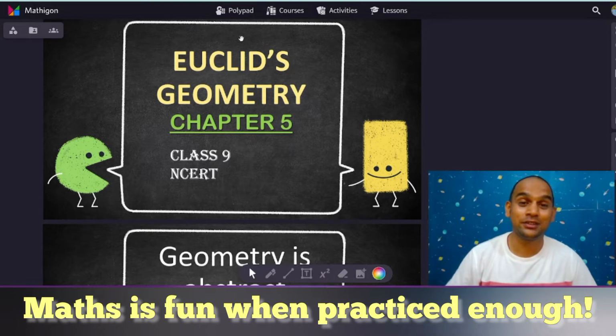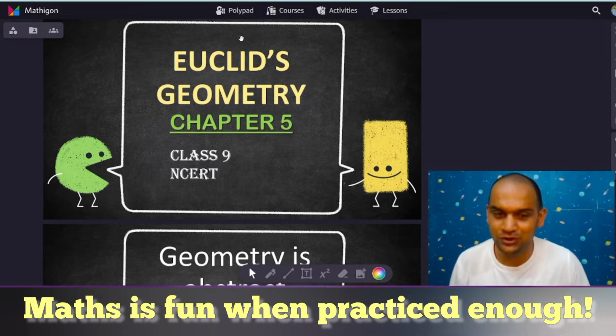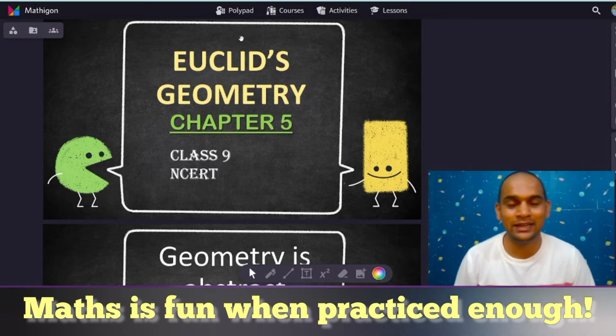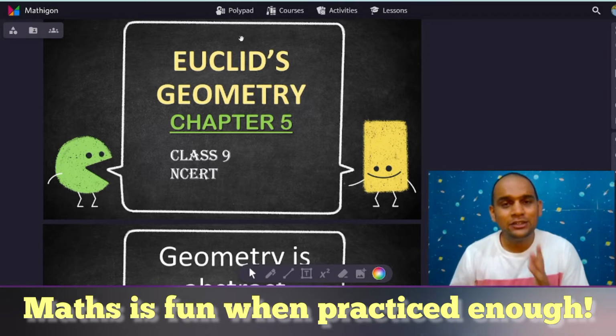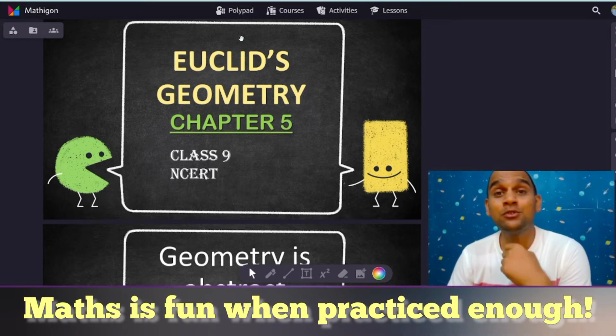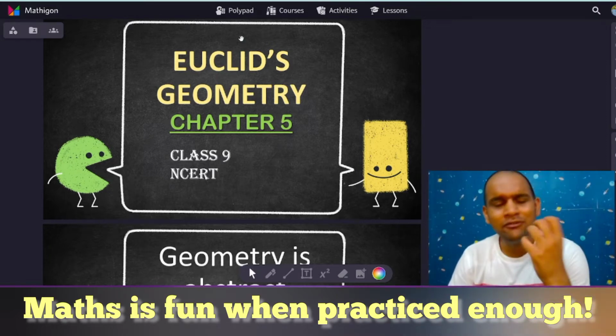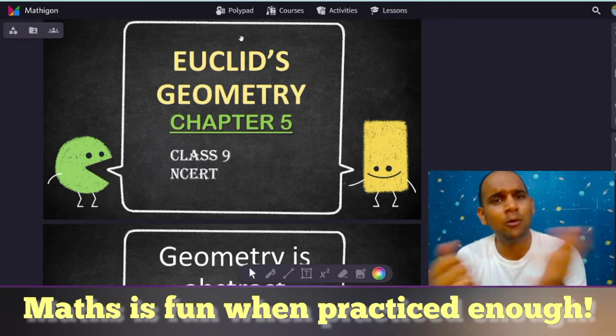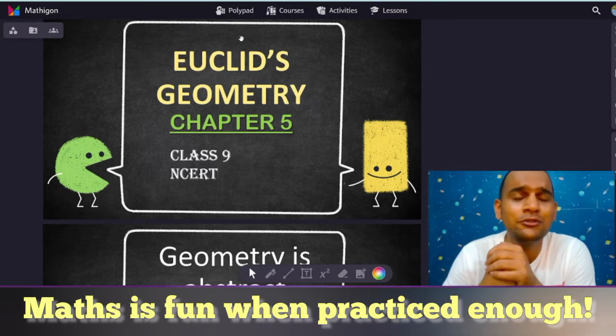Today we are going to discuss Euclid's geometry. This is the fifth chapter of the class 9th NCERT textbook. Once we see this chapter, it looks like a very easy chapter, and sometimes you might think that everything discussed in it is pretty obvious. Then what's the need to study this?